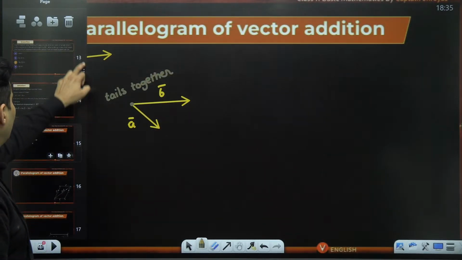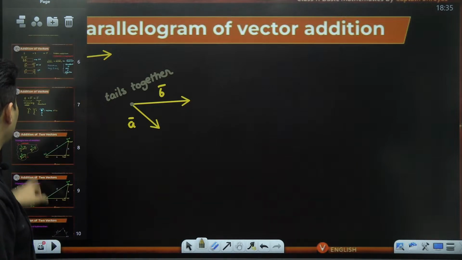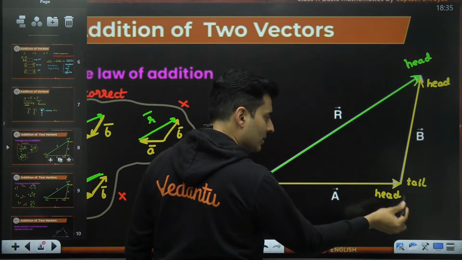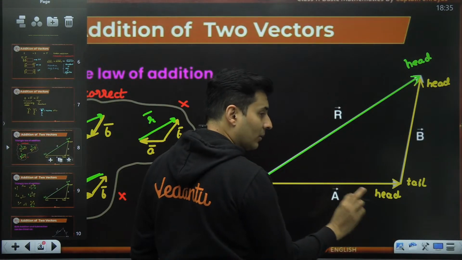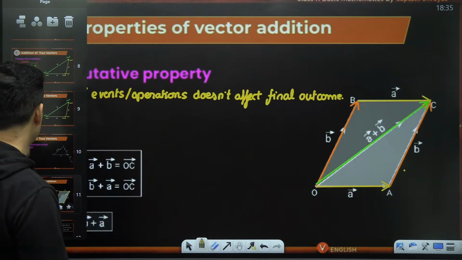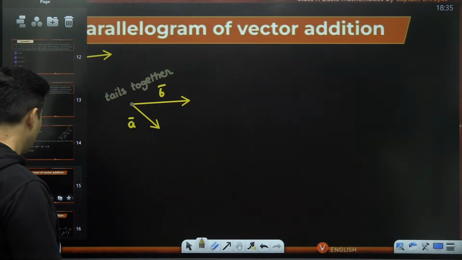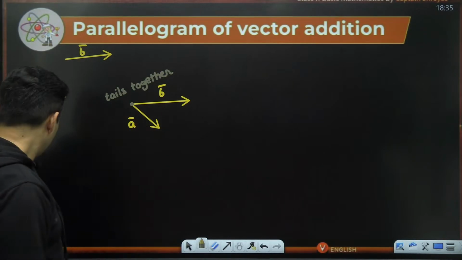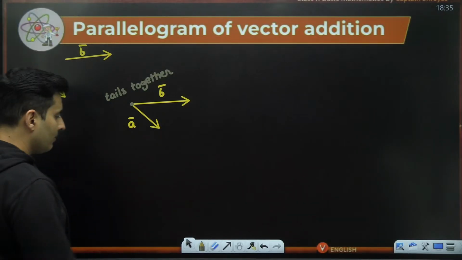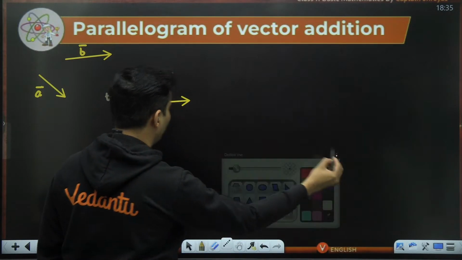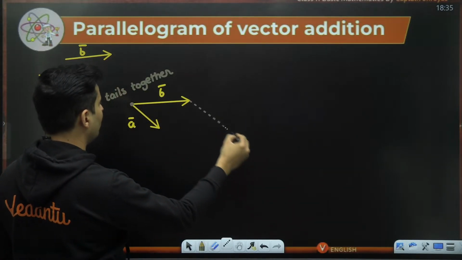Remember, for triangle law, it was slightly different. If you go back, you will see tail, head. The next vector's tail is on the first vector's head. That was the rule for the triangle to be formed. But for parallelogram, that is not the scenario, my dear warriors. It is the tails which are together. This is the first step. The next step is basically you complete an imaginary parallelogram. Just imagine a parallelogram like this.